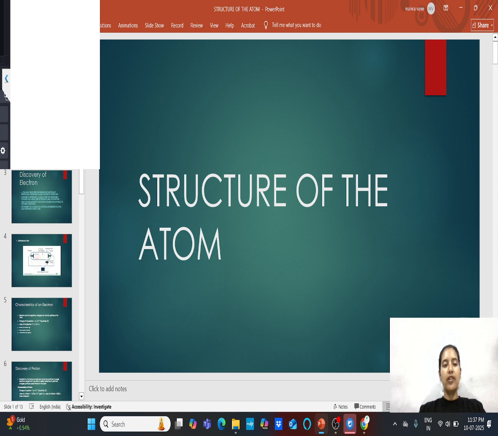To know the identity of an atom, अपनी identity जानने के लिए किसके पास गया? Dalton के पास. So what he has said, atom, you are indivisible. Atom आप क्या है? Indivisible है. So this is said by the Dalton. So atom said, okay, I am indivisible, I am happy now.